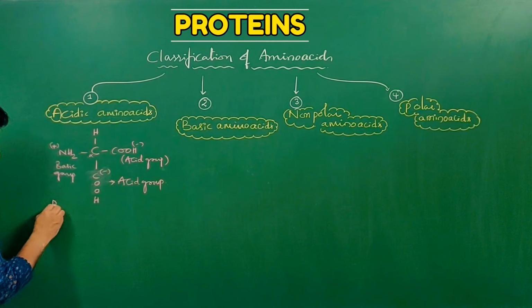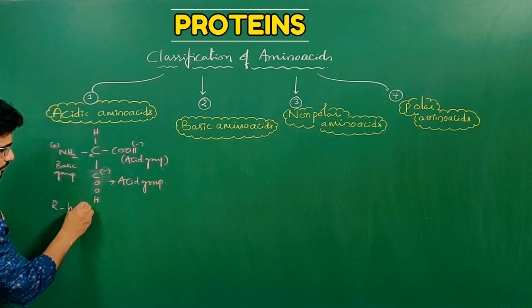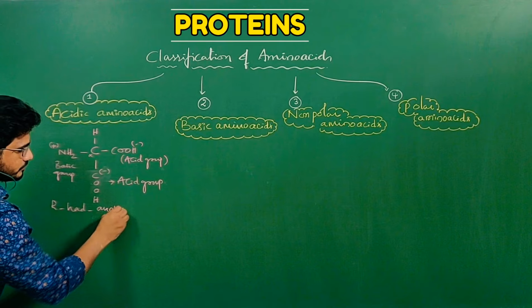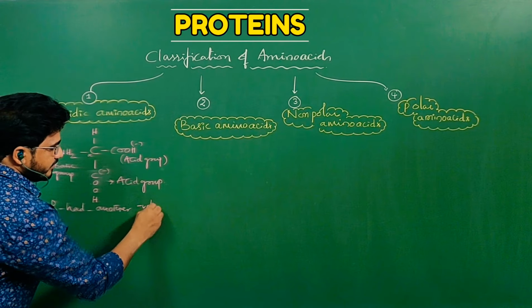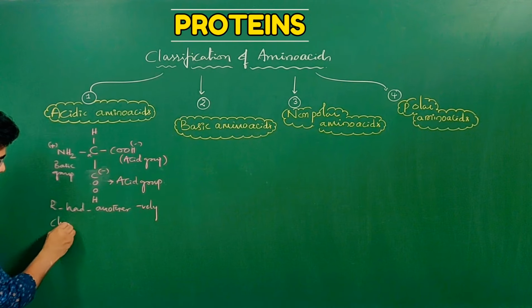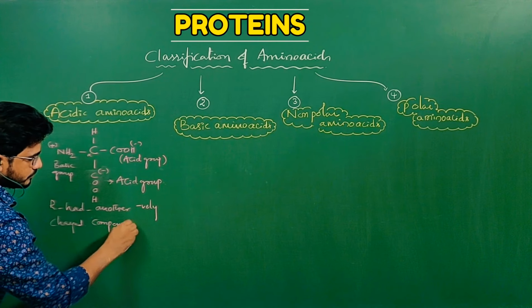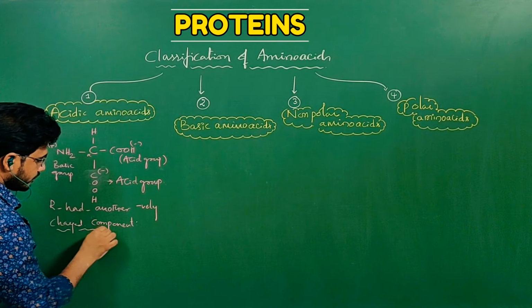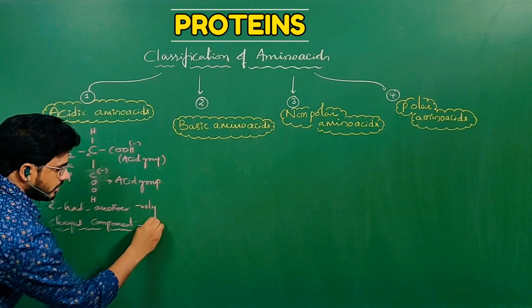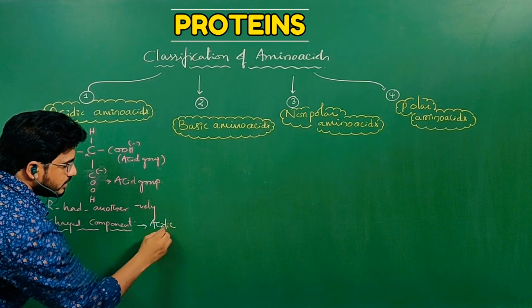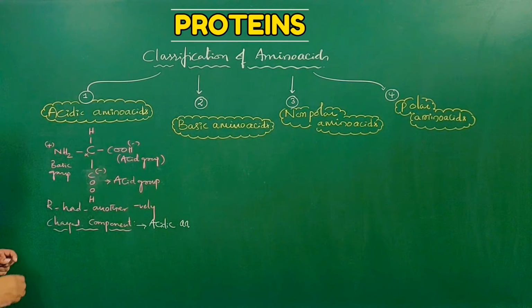So R has another negatively charged component. Then it is called an acidic amino acid.